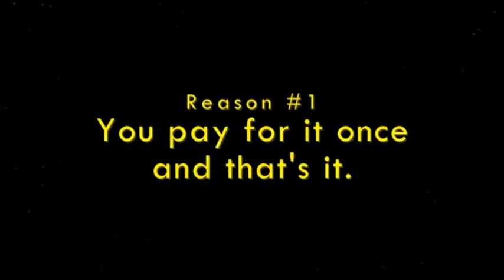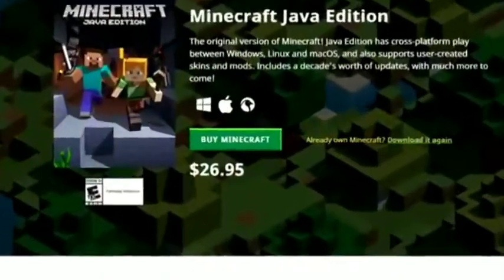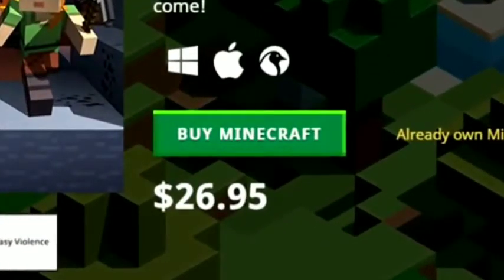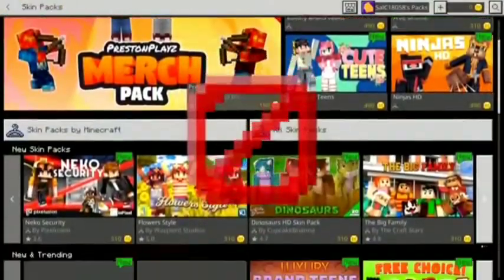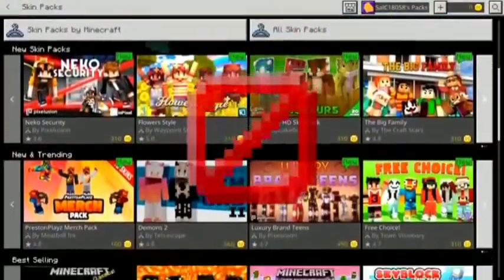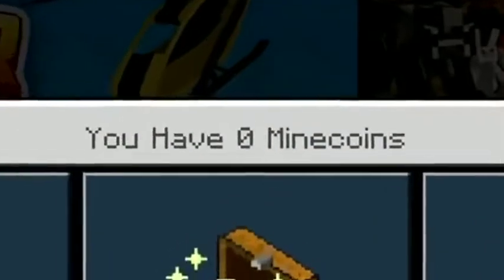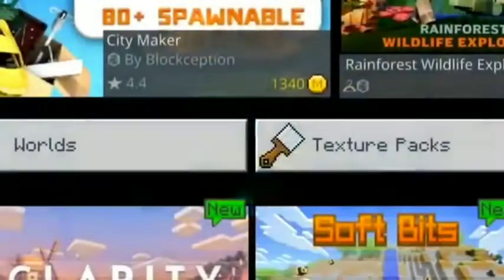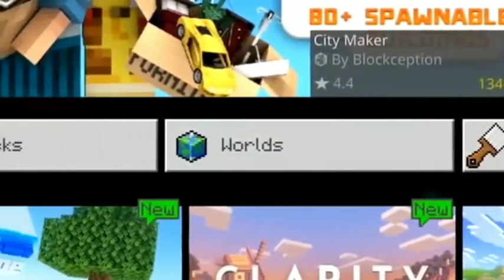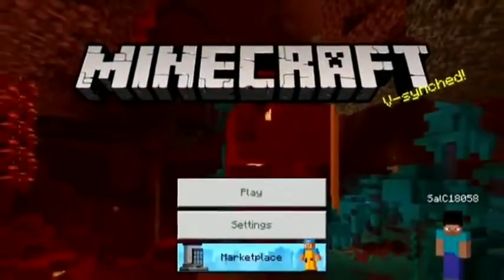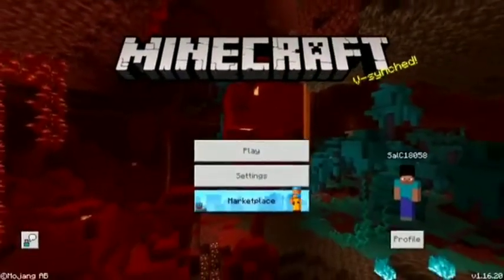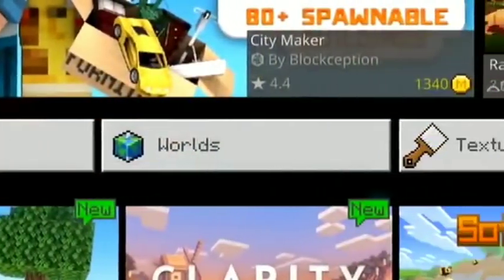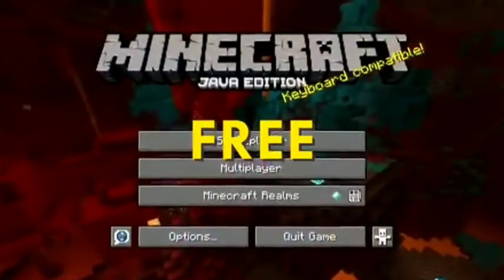Reason number 1. You pay for it once, and that's it. When you purchase a Minecraft Java Edition account, you get full access to the game. There's no microtransactions like there are in the Bedrock Edition. Bedrock has this currency called Minecoins. You purchase Minecoins with real money, and you can use them to buy texture packs, skins, and even maps. For players who are only familiar with the Bedrock Edition, little do they know that all of these can be received for free on the Java Edition.